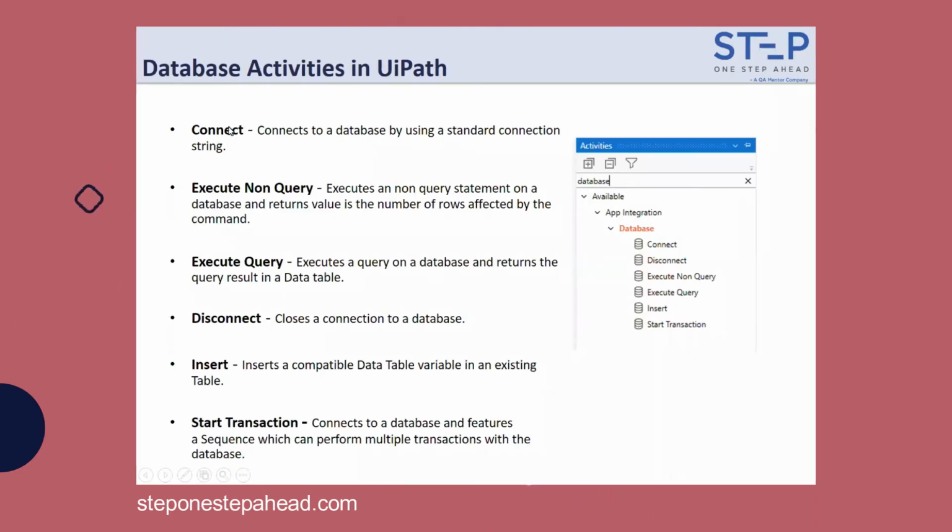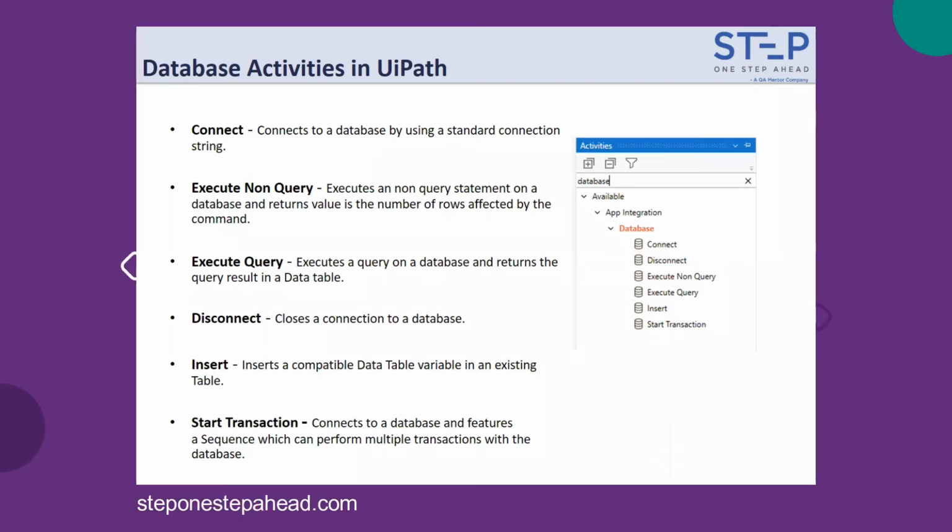And to perform any data operation in a database, these are the six activities which UiPath has provided. First one is the connect activity. The name itself will help us understand what activity it does. UiPath activities are named in very simple words. So connect will help us to connect to the database.